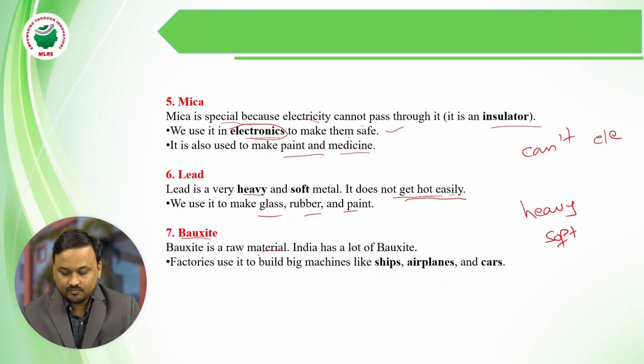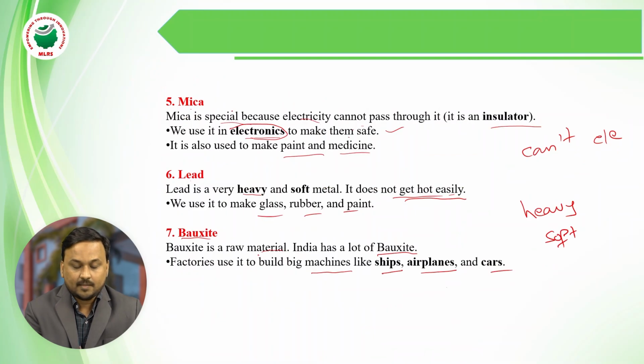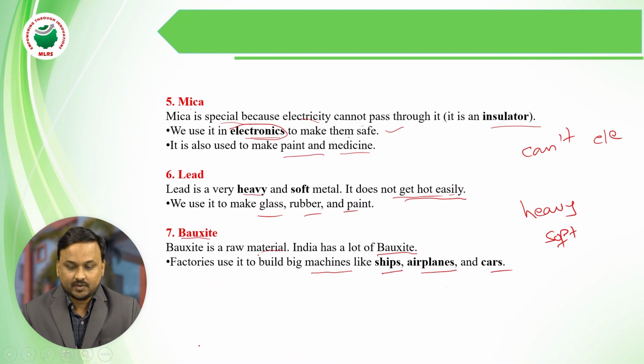India has a lot of bauxite, and factories use it to build machines like ships, airplanes, and cars. Minerals are mainly used for industrial purposes: jewelry, copper, silicon, aluminum, mica, lead, and bauxite.